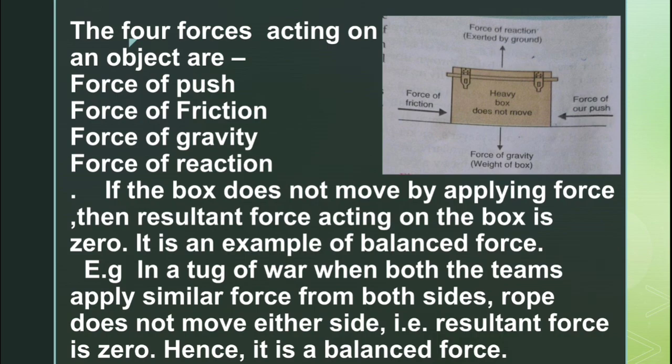Another example of balanced force is in a tug of war, when both the teams apply similar force from both the sides, the rope does not move either side. That is, the resultant force is zero. Hence, it is balanced force. As discussed, if the resultant force acting on an object is zero, then it is balanced force, and in the balanced force, the object will not move from its original position.